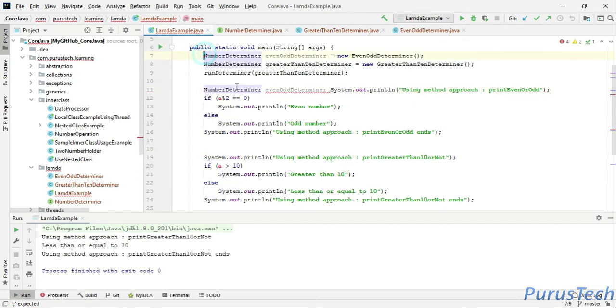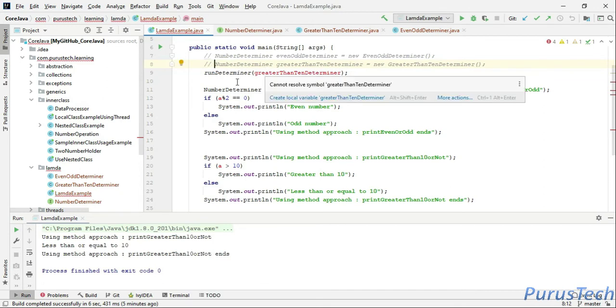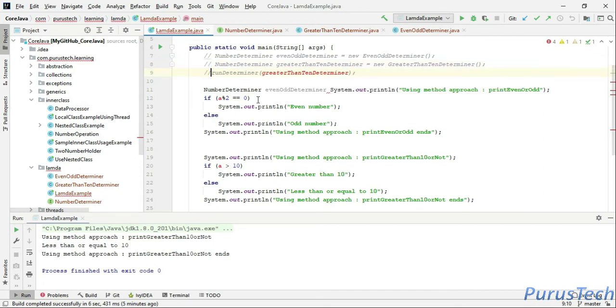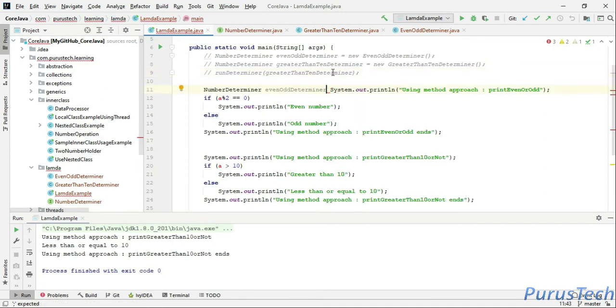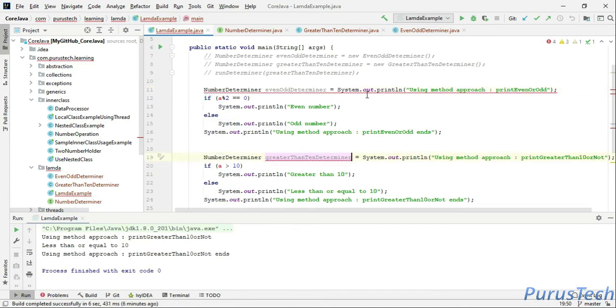Let's comment this out so that we can cover this. Since we are converting all this logic to lambda expressions, we are commenting all this. So here we can say even odd determiner equal to. Slowly we'll convert all this and resolve the compilation errors.